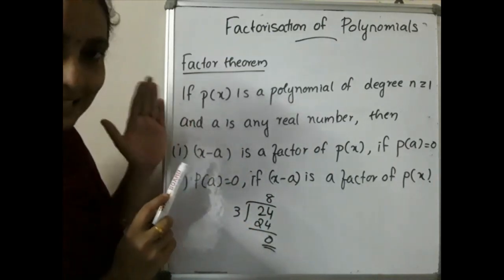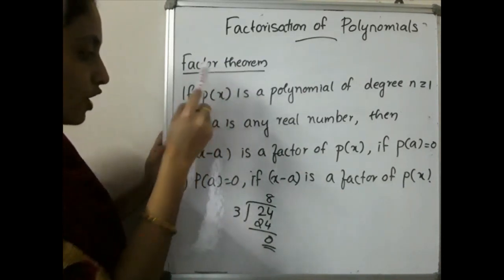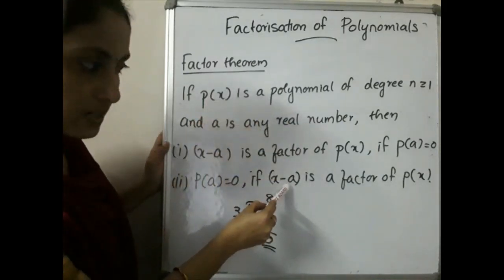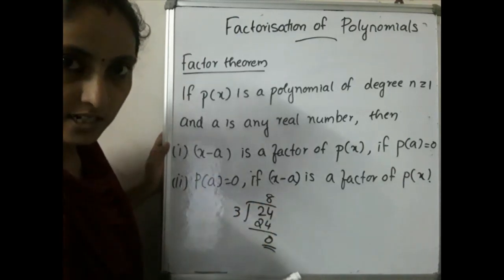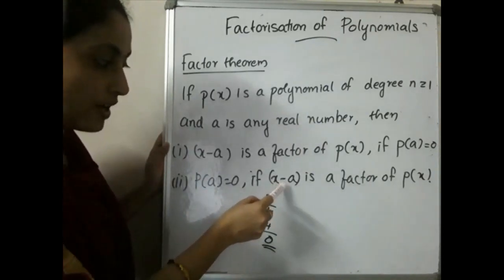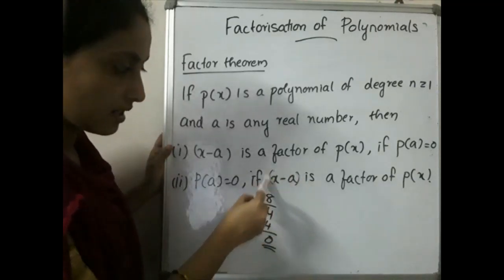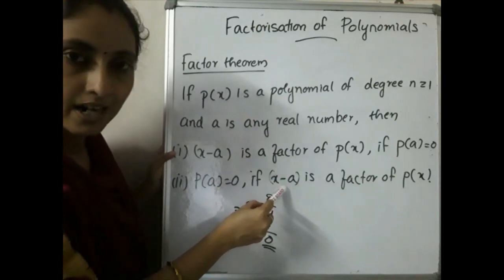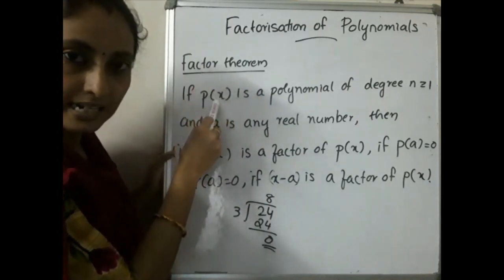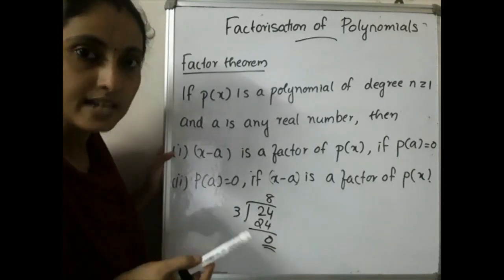Likewise, listen here please. You have the polynomial p of x. We have to divide this polynomial by x minus a. That is the second condition. If the polynomial is divided by x minus a, and it is a factor, then p of a will be equal to 0. What will be the remainder obtained? If the polynomial p of x is divided by another polynomial x minus a, the remainder is always p of a.